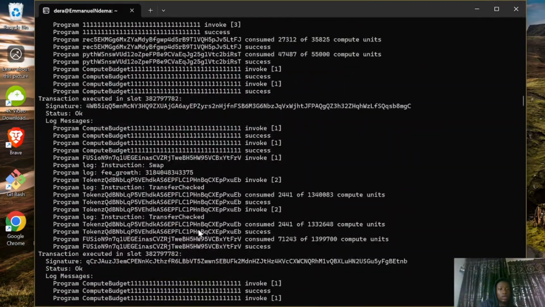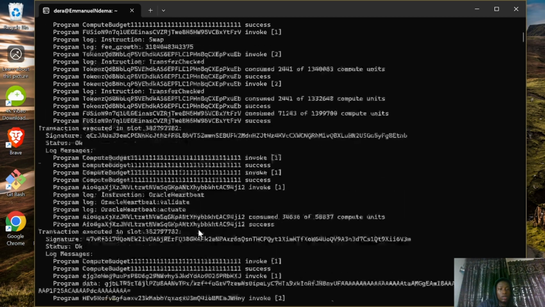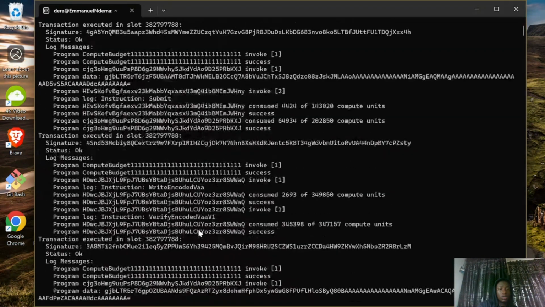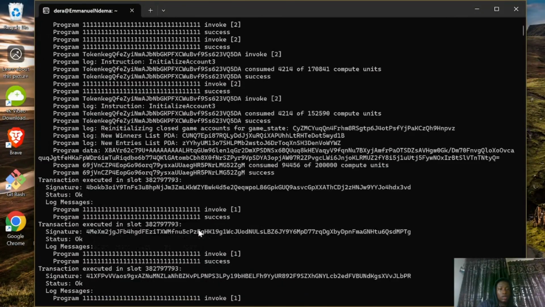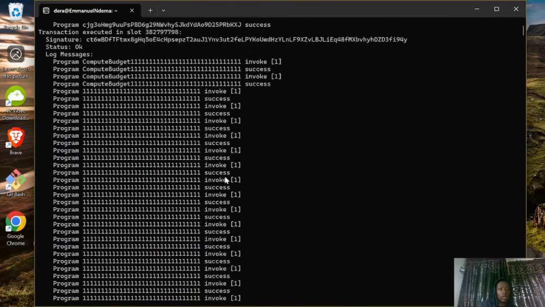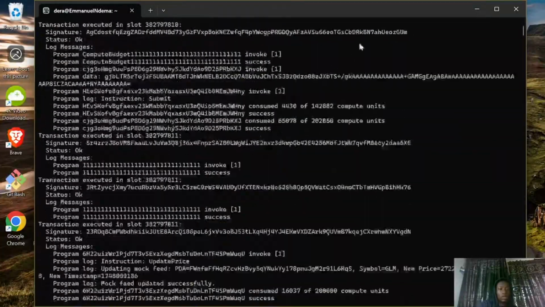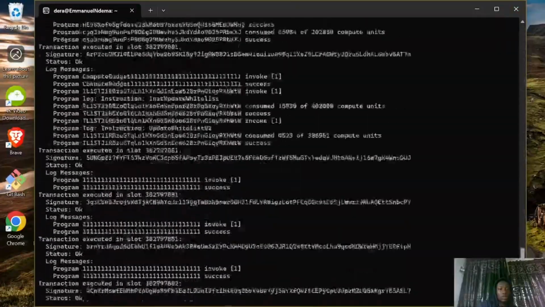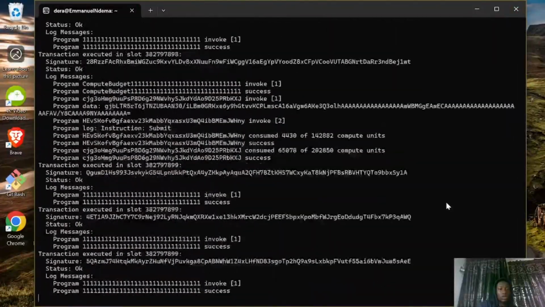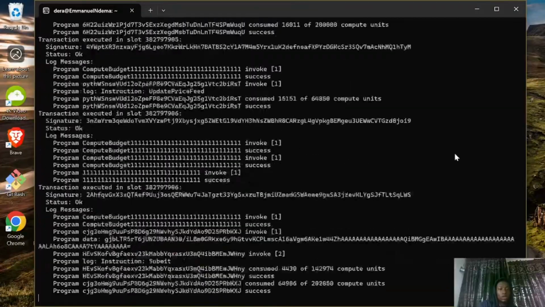So I think that's it for this episode. We learned how to use the Solana CLI. We used commands like airdrop, balance, transfer, logs, and rent, etc. That was the purpose of this video. With this, we are able to interact with our Solana CLI. As you can see, it's still fetching those logs. So let's stop it.